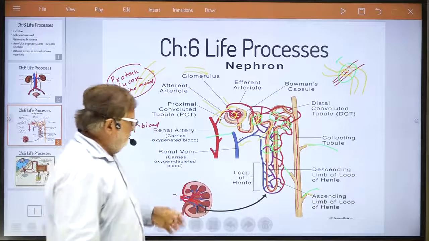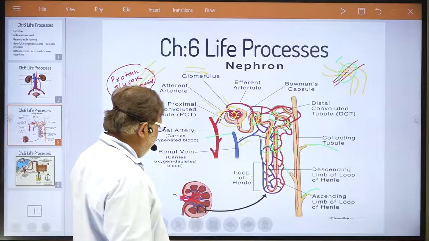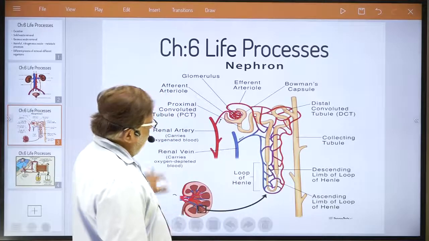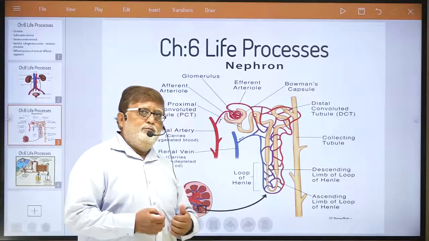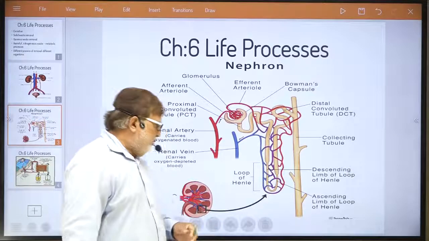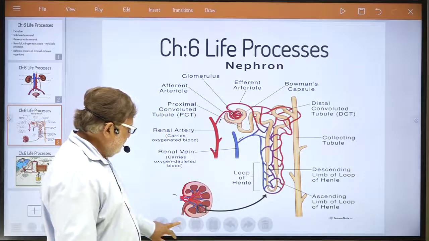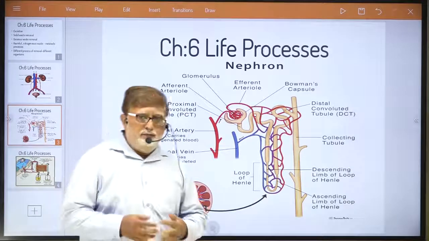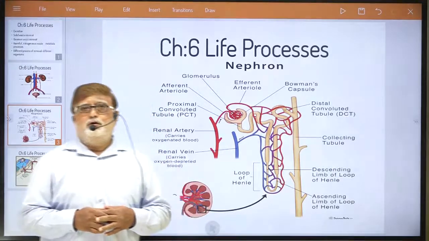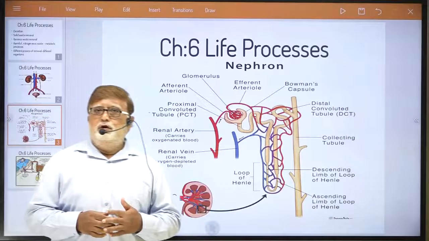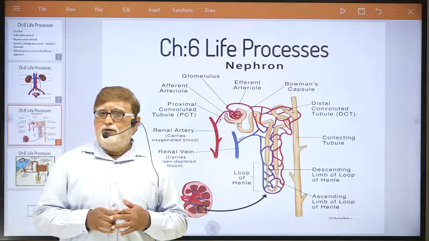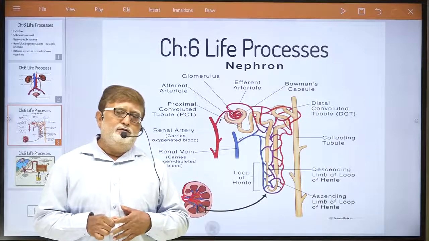Understood? So this is the process of excretion, how the urinary components are separated. So in today's lecture, dear student, I have explained the topic of one of the most important processes, that is removal of excretory waste from our body. So with this, chapter 6 gets completed here, dear student.